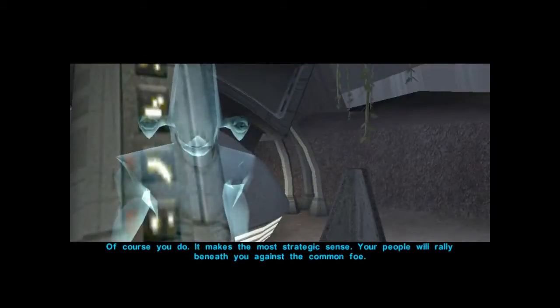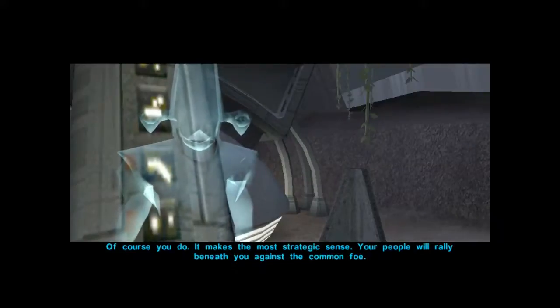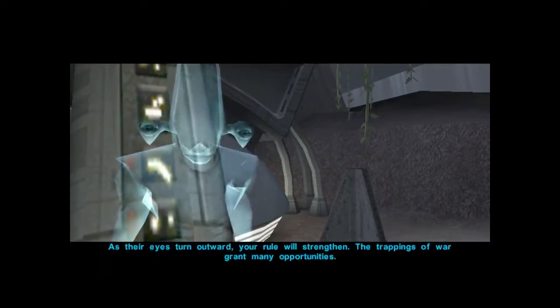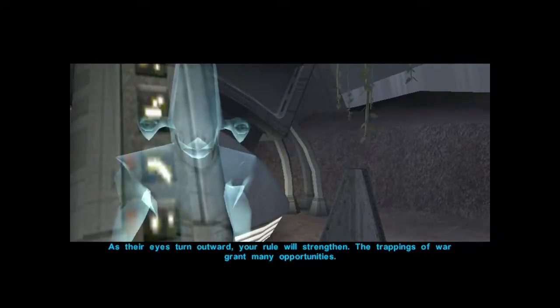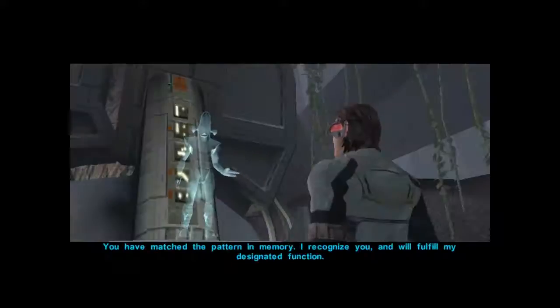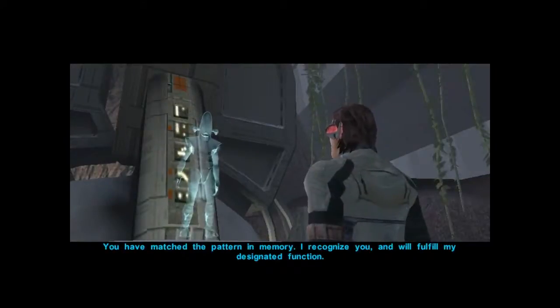Of course you do. It makes the most strategic sense. Your people will rally beneath you against the common foe. As their eyes turn outward, your rule will strengthen. The trappings of war grant many opportunities. You have matched the pattern in memory. I recognize you and will fulfill my designated function.